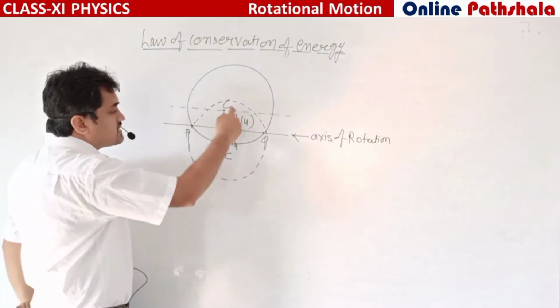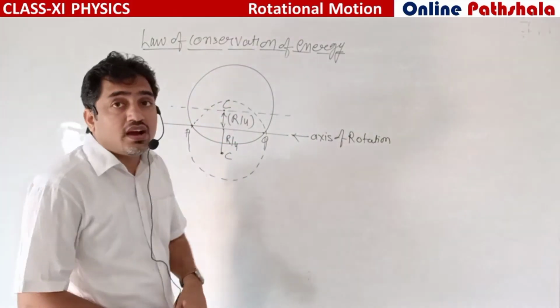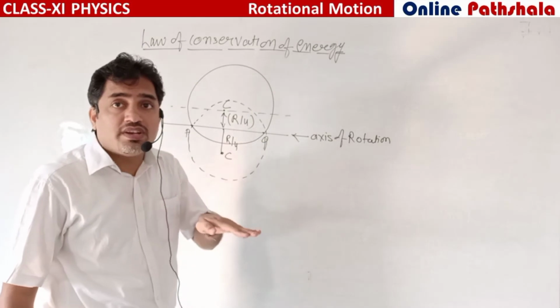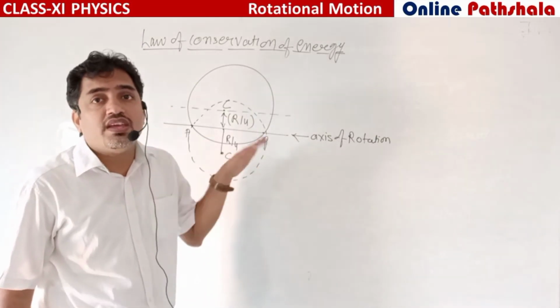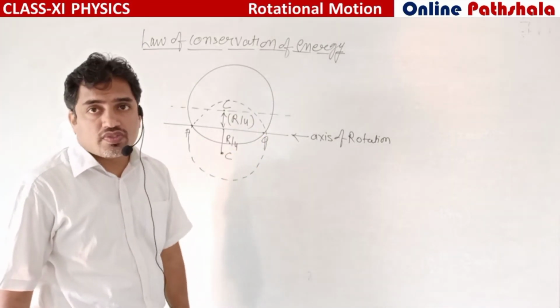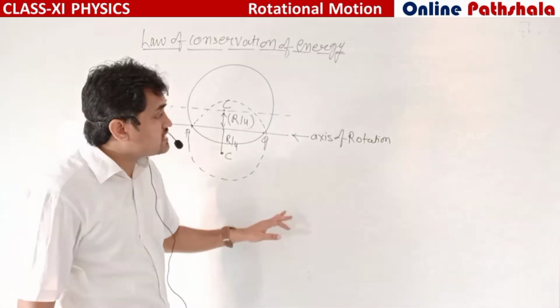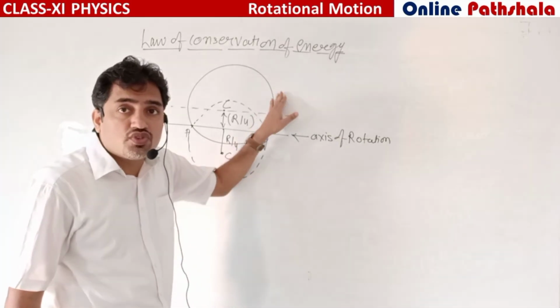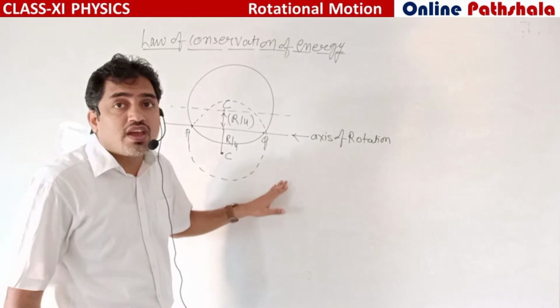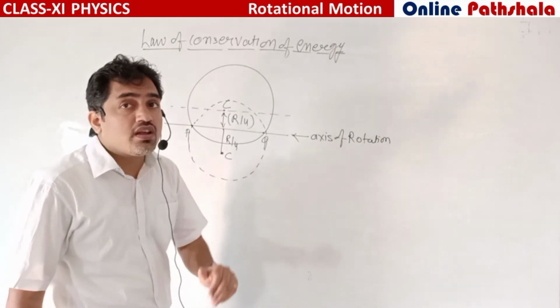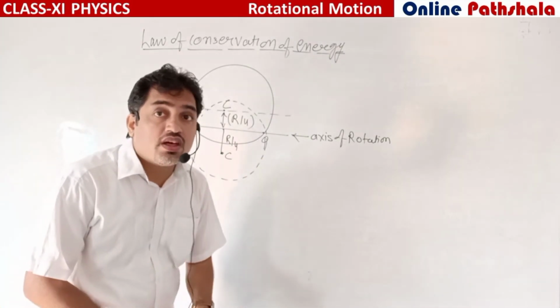Center of mass will now be r by 4 below the axis of rotation. Now when this system is released from the initial position, we have to calculate the angular velocity of this circular ring.